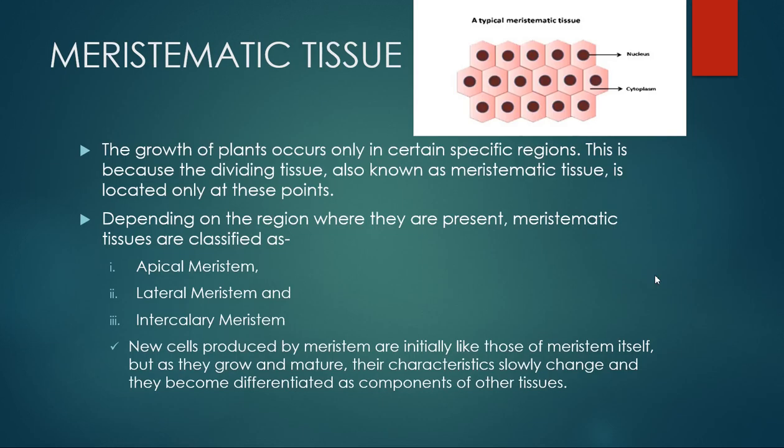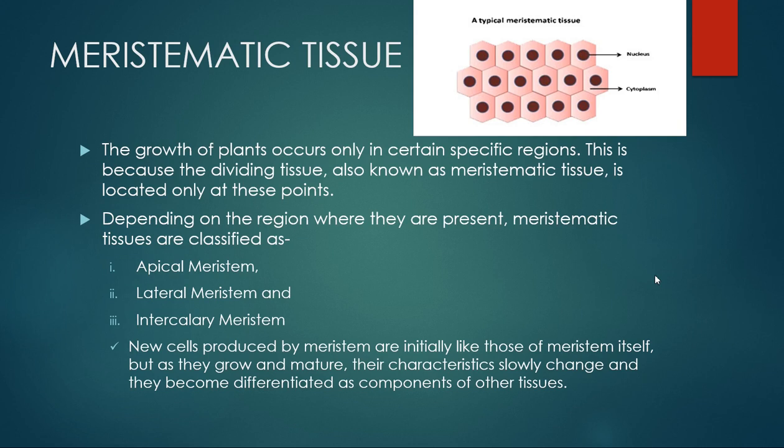So, meristematic tissue is present at exactly those places in the plant body where the cells will divide and help the growth of the plant, right? And as we have just studied, all the parts of the plant do not show growth. Growth is restricted to only certain parts of the plant.